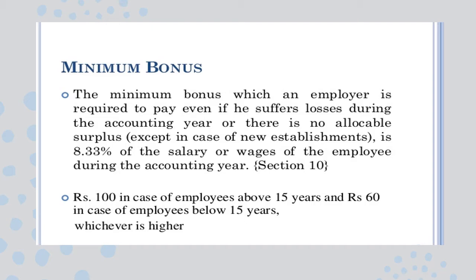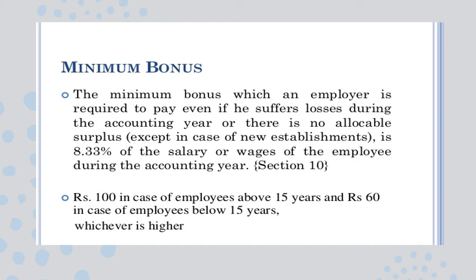And we have to talk about the minimum bonus. We also have to talk about concepts such as allocable surplus and available surplus, and see all these definitions under this particular act. The minimum bonus is fixed at 8.33% where there is no allocable surplus.